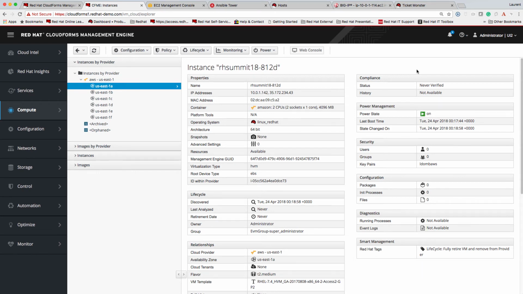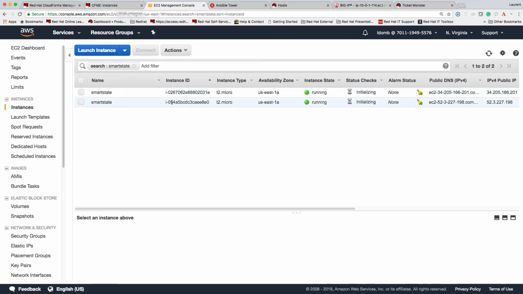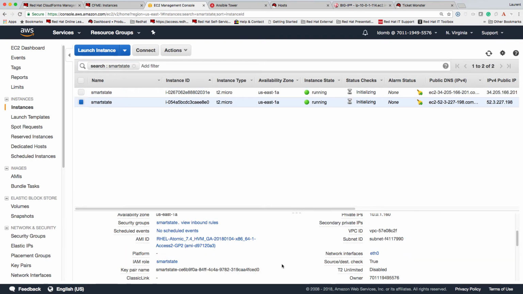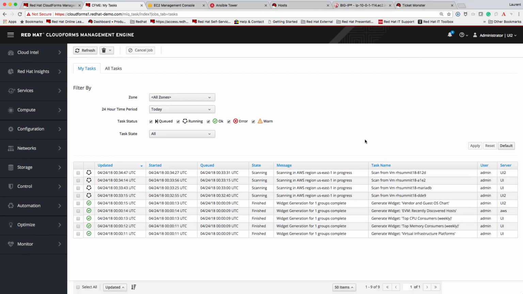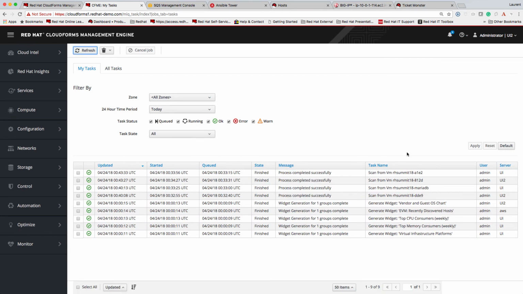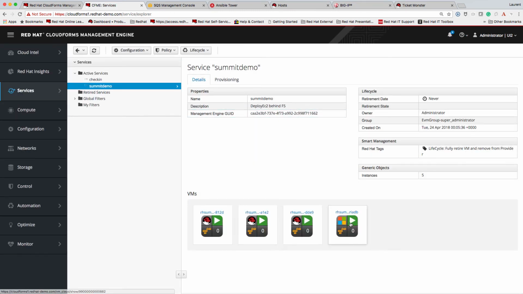The way Smart State works is that it spins up an atomic host or multiple atomic hosts in AWS, which we see here, and then on the atomic host there is an image scan container running, which then scans the actual instances. You can also verify the scans in the tasks. We see here all scans are now completed, and that means we now have the data for those instances available. We can now go and verify the content of the host.